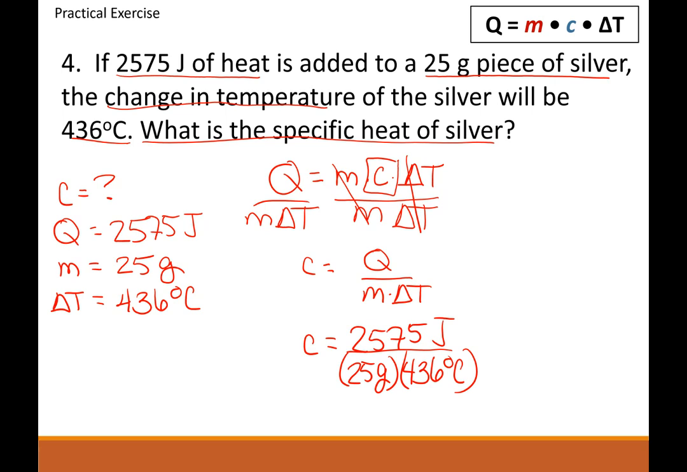So once you put this all in, you should be able to find the specific heat of silver and actually confirm it on the table in a certain book, but you don't have to do that part this time. All right, so when you multiply these two numbers and divide it into here, you should get 0.236 joules per gram degrees Celsius. All right, so there is your specific heat.